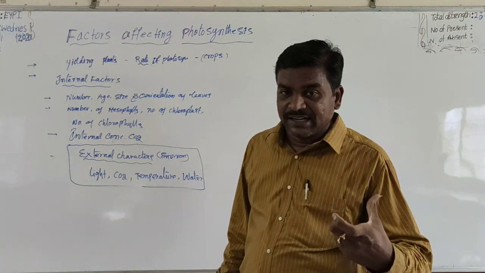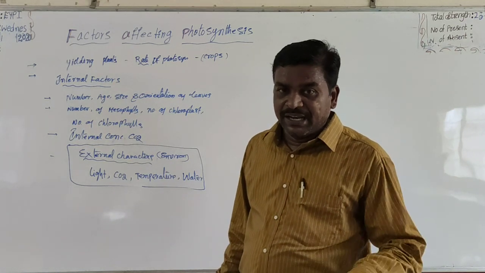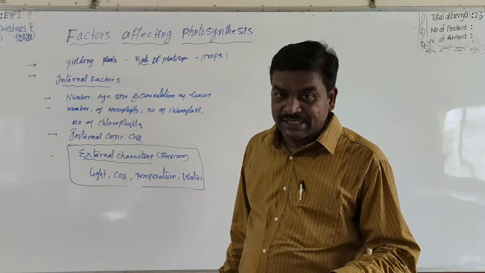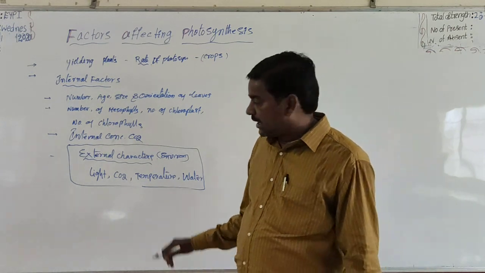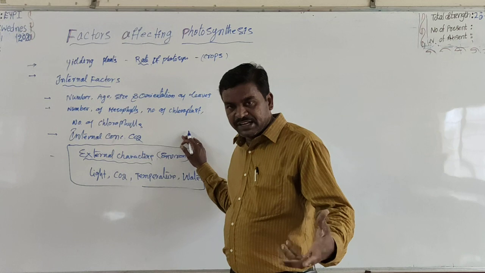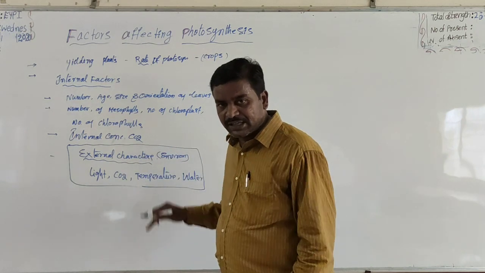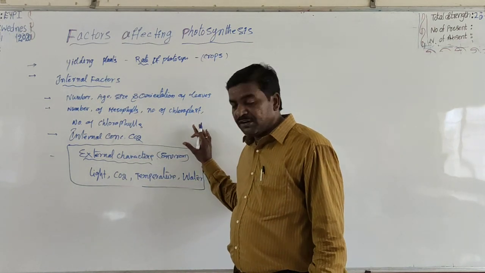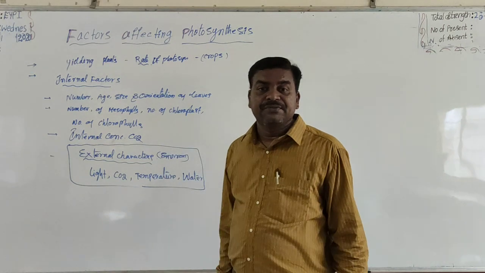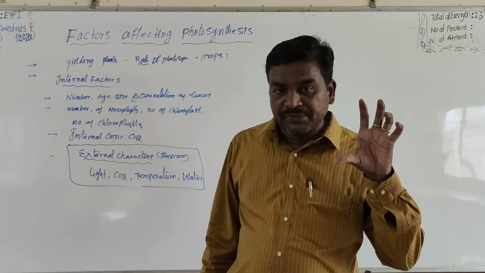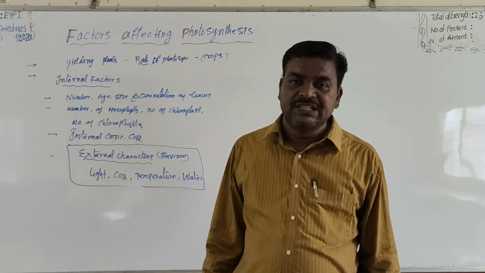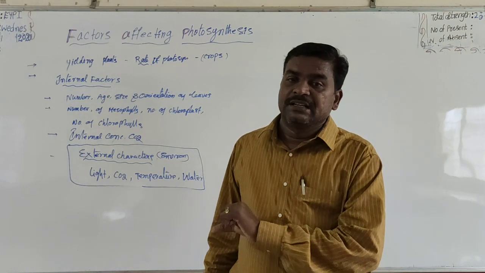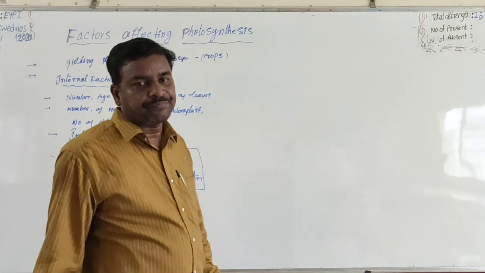But which factor limits the rate of photosynthesis? The rate of photosynthesis is directly dependent on which factor? Here multiple factors are there, but which factor determines the rate of photosynthesis?